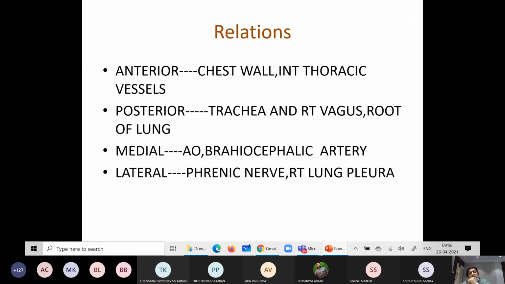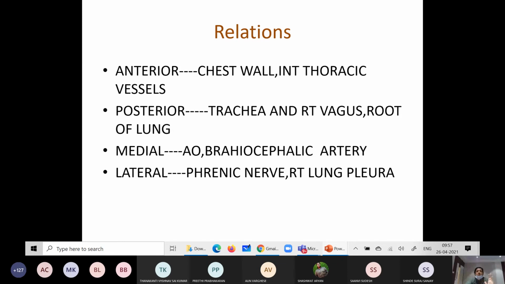What are the relations of the superior vena cava? Anteriorly, you know already, the chest wall and internal thoracic vessels. Posteriorly related to the superior vena cava are the trachea and right vagus with the root of the lung. These are the posterior relations.